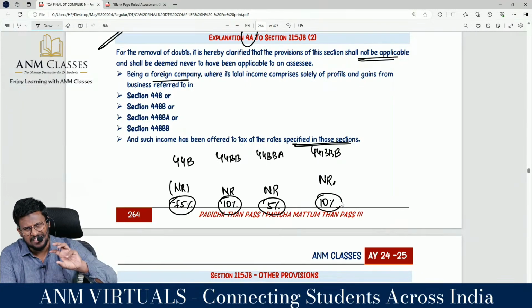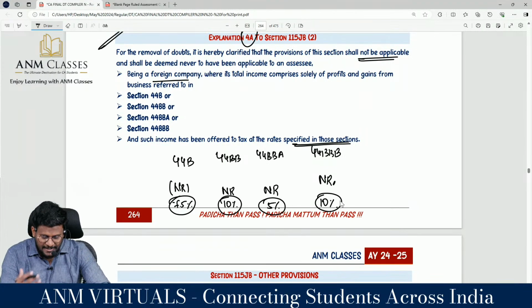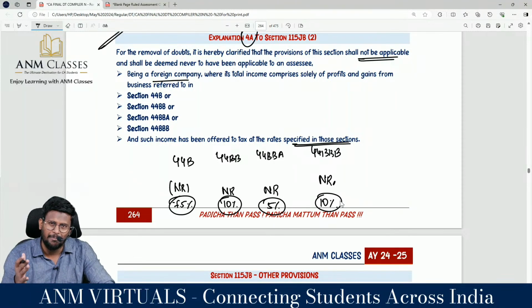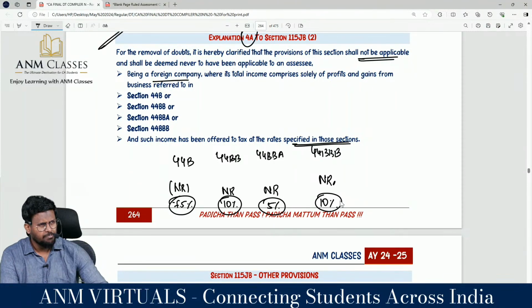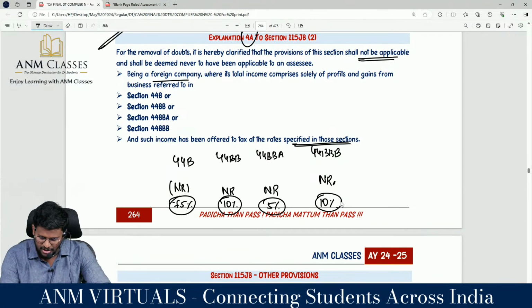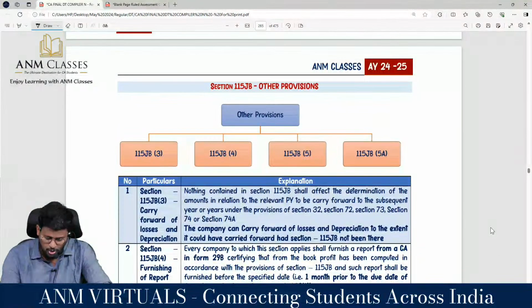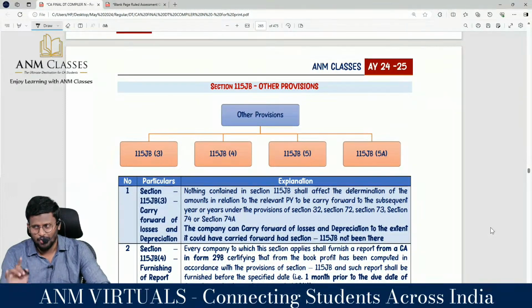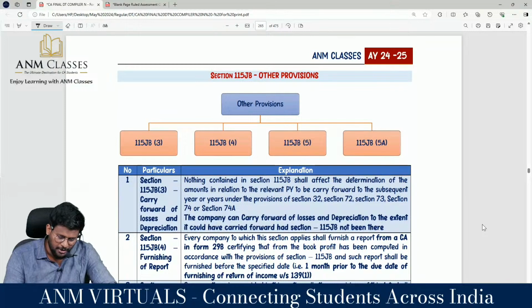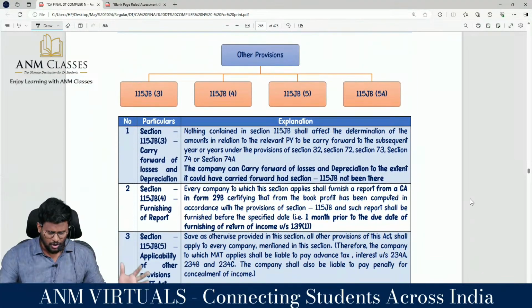That means if the assessee has declared the income in accordance with the presumptive route, then the MAT provisions will not be applicable, because those presumptive routes are much more concessional than the MAT at the rate of 15%. That's why explanation 4A to section 115JB subsection 2 is saying that for such a foreign company, the MAT provisions will not be applicable. I'm moving to the other provisions of the MAT.